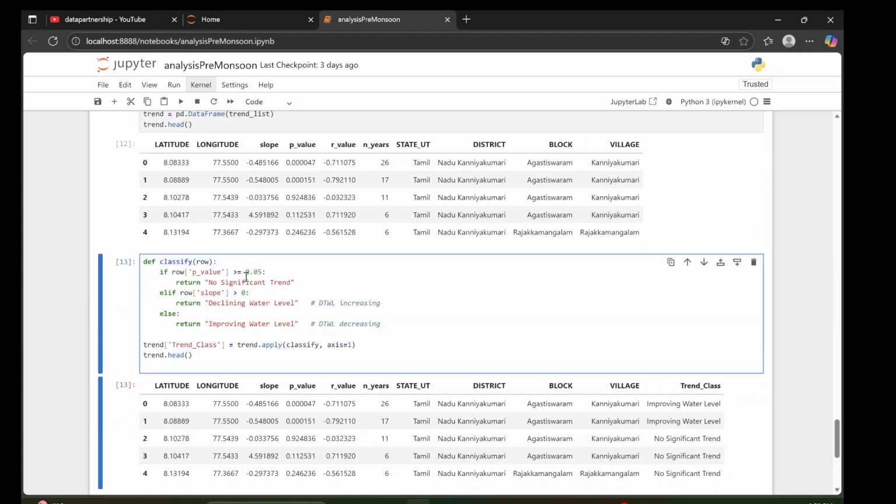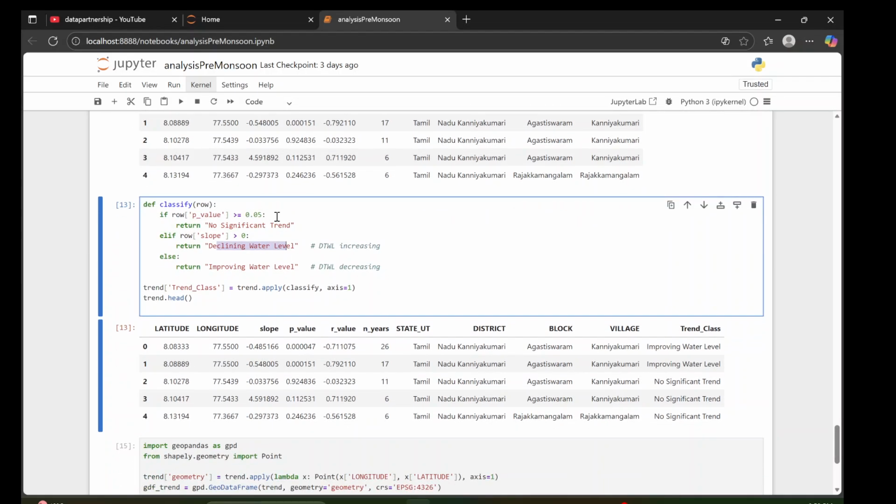If the p value is greater than 0.05, then there is no significant trend. If the slope is greater than 0, then we can say it's a declining water level, otherwise an improving water level. So we set the DTWL, right? Meaning the p value we have set.